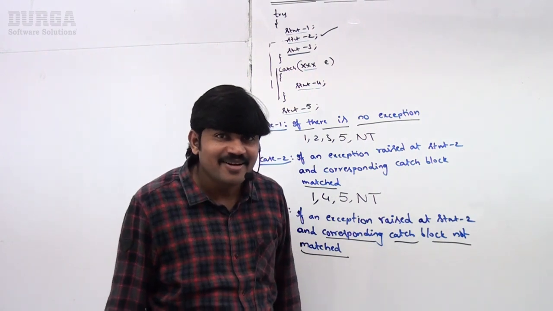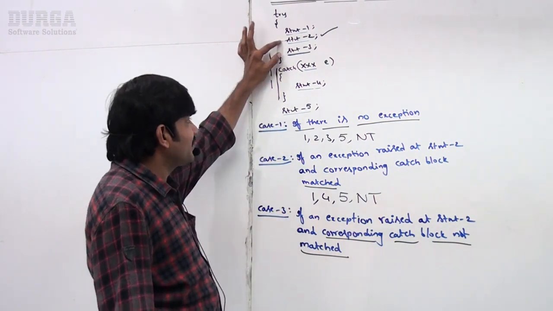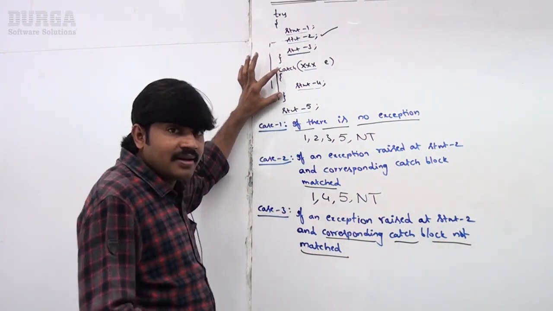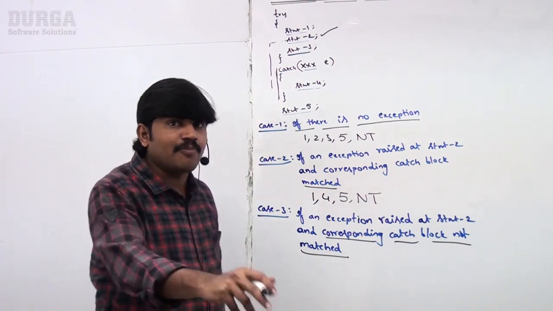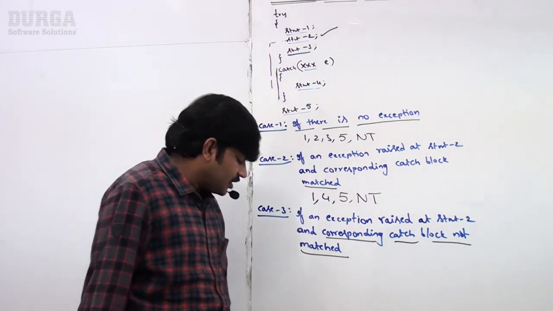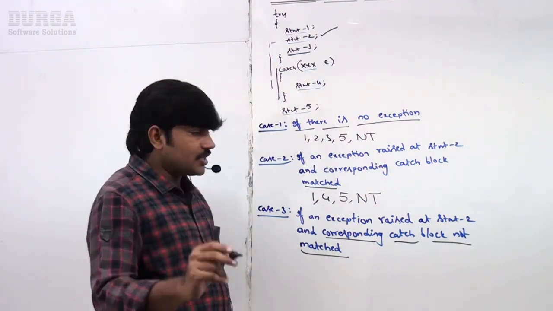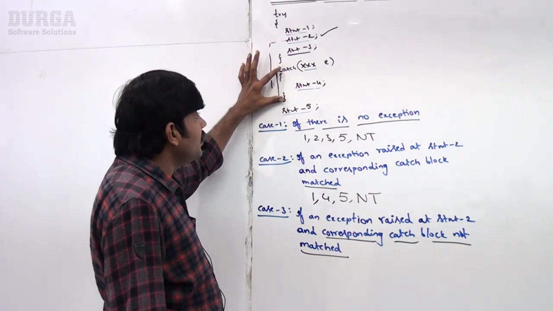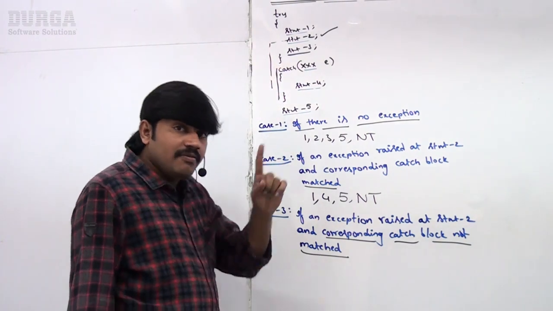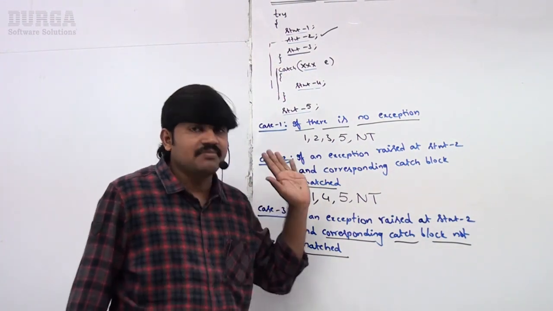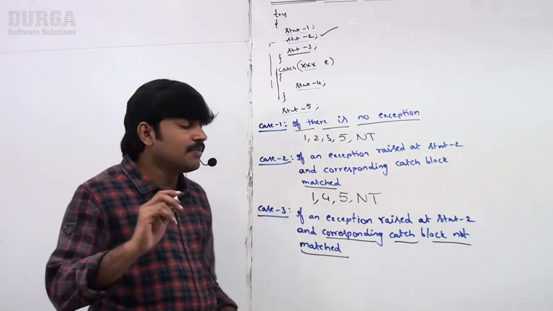Are you getting it? The raised problem is arithmetic exception, but the catch block available is for null pointer exception. The corresponding catch block is not matched. If the corresponding catch block is not matched, it is always abnormal termination. Remember this one.